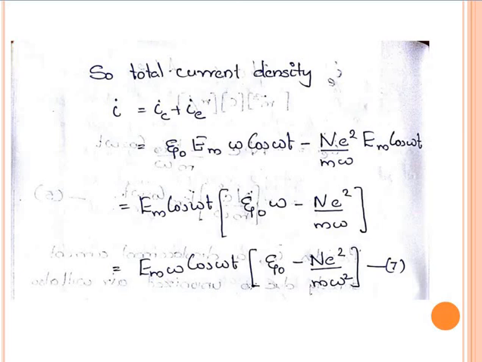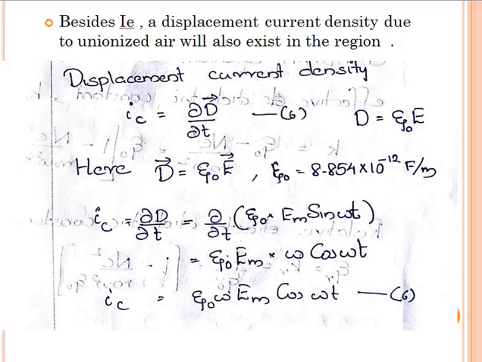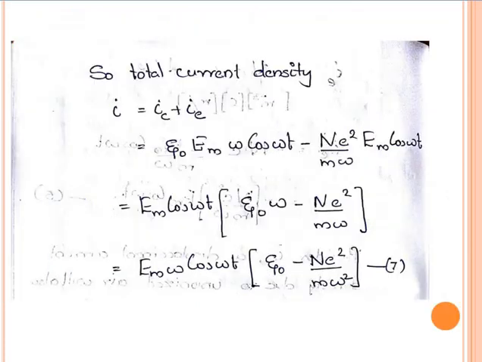Now we have equation number 6 as J_c equals epsilon 0 omega Em cos omega t, and equation number 7 as J equals Em omega cos omega t into epsilon 0 minus n e squared by m omega square. Please compare these two equations, and we need to find the effective dielectric constant.